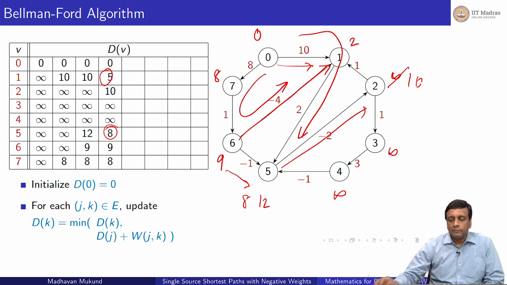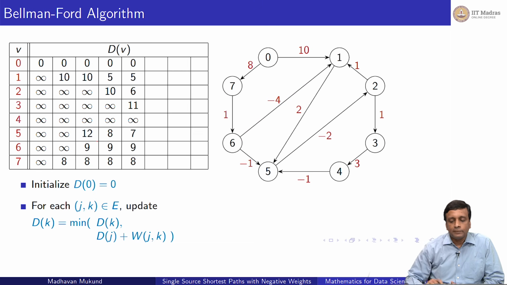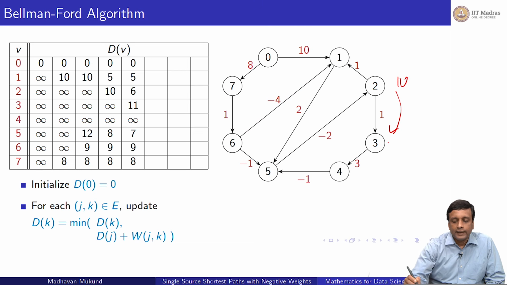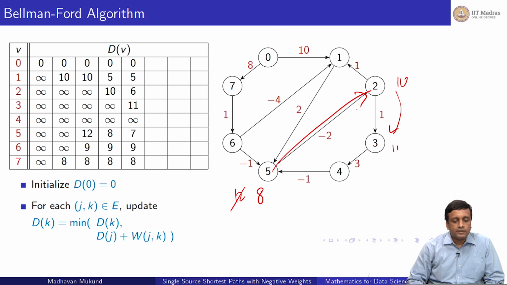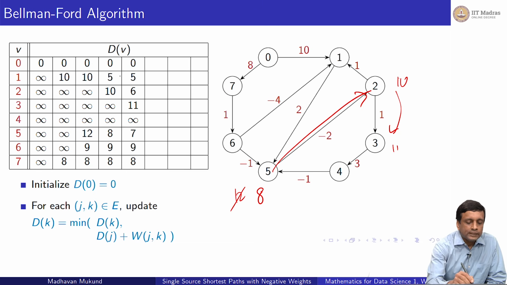So in this way we keep updating, right? Now that I know 2, I can even update 3 because 3 is reachable from 2. If I can reach 2 in time 10, I can reach 3 in time 11. But of course 2 itself has now got a better route, having come to 5 in time 8. Remember it was 12 and then it became 8. Now I can go from 5 to 2 in time 6. So basically each time I'm looking at the previous row, right?